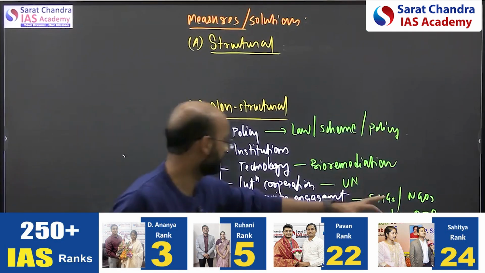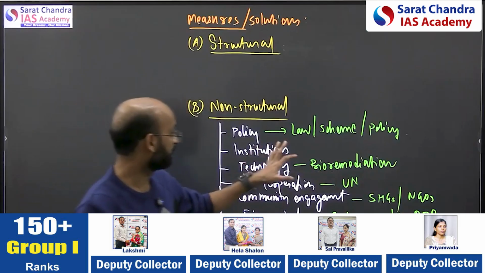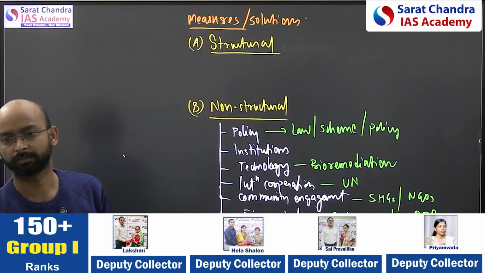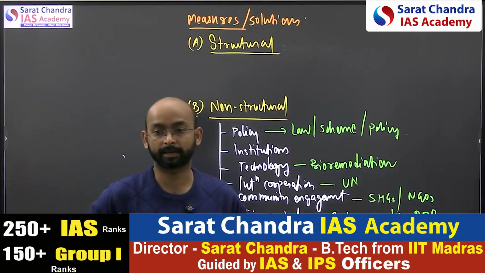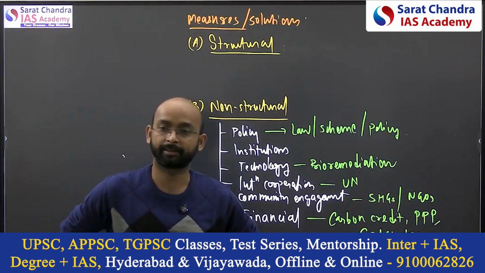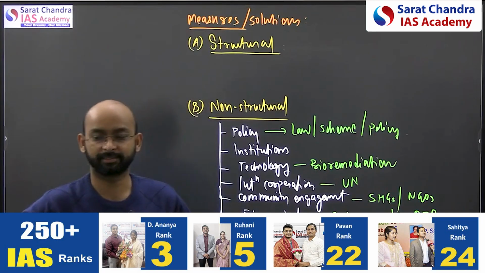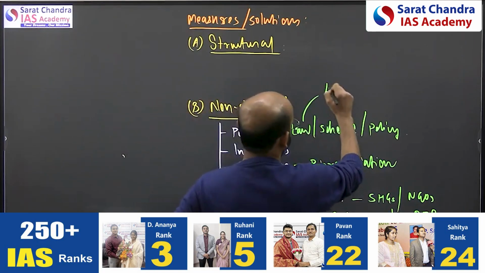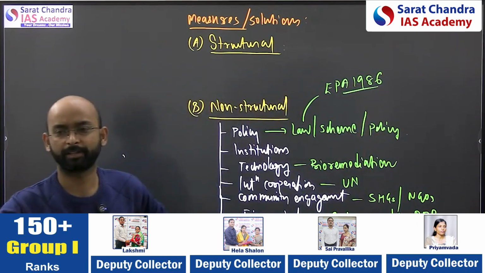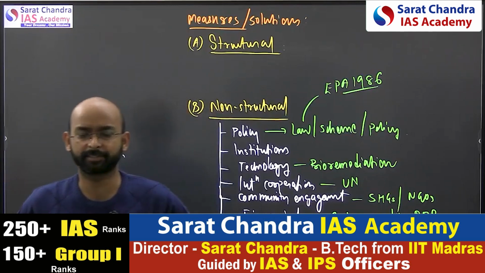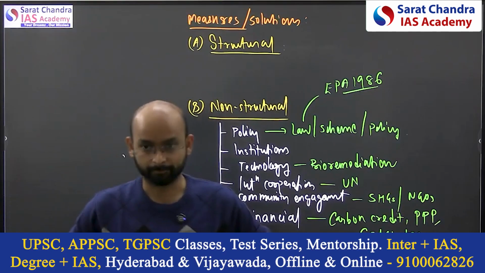Here you can talk about SHGs, here you can talk about UN, here you can talk about bioremediation, institutions like the Panchayat and other such institutions you can talk about. Here any law, you know, for water pollution you have the Water Act 1974, Air Act 1981, and for any environment topic, Environment Protection Act 1986, you can quote everywhere. For biodiversity, if the point is implementation, effective implementation of the Biodiversity Act 2002, that's there, right?